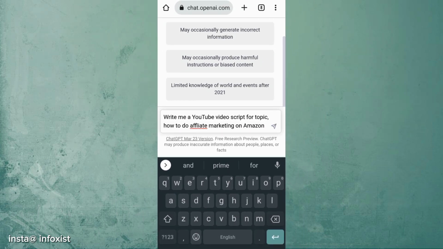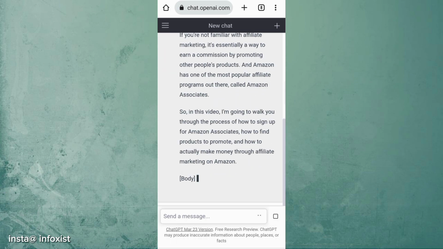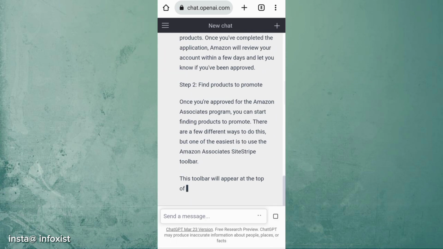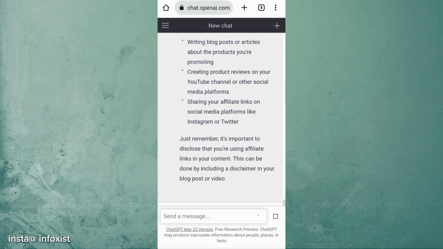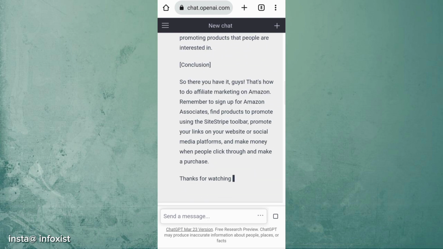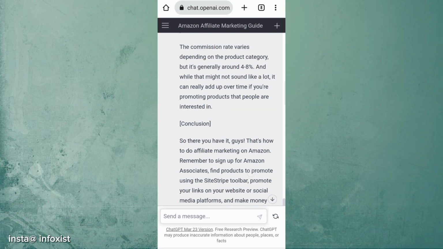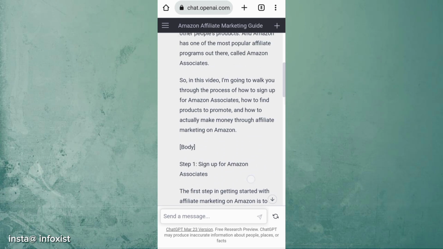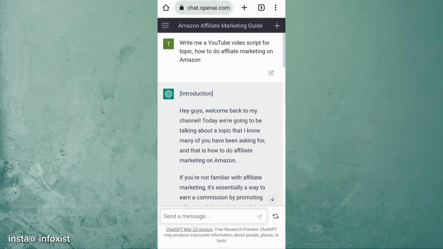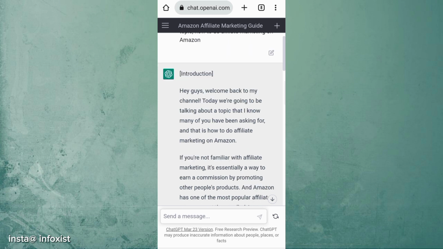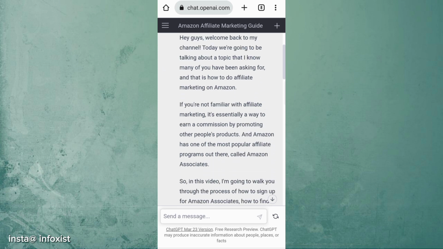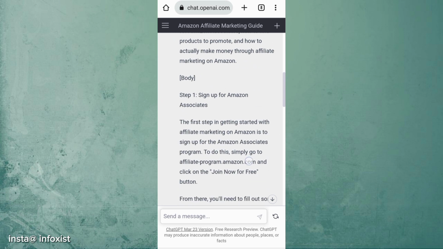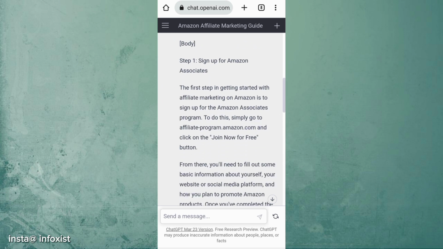and tap on forward. And it's done. If you scroll down, you can see on the top, it will first give an introduction. You just need to voice over all this text, and here you can see this also explains how to sign up